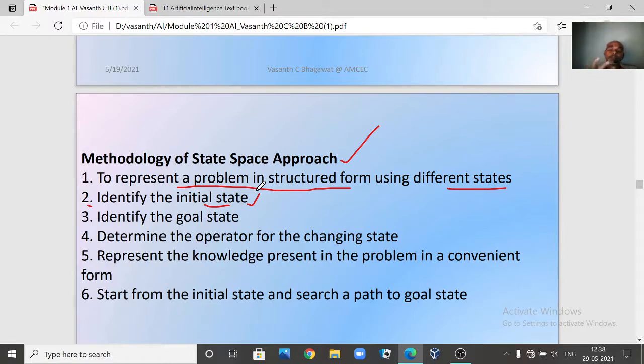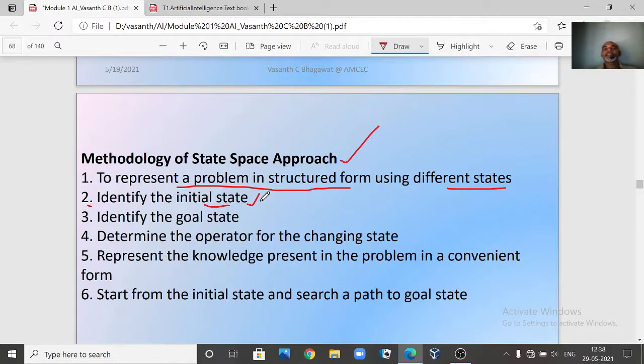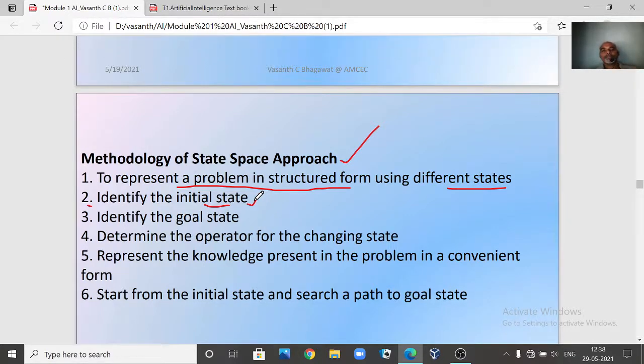Already we said that the first step is to define the problem precisely. When you are defining a problem, you identify the initial state and represent it properly in a structured form. Identify the goal state, and represent it using a proper structured form. Next, determine the operators for changing the state. Determining the operators means writing some set of rules. Clear? So you are going to have certain rules here. Next, represent the knowledge.